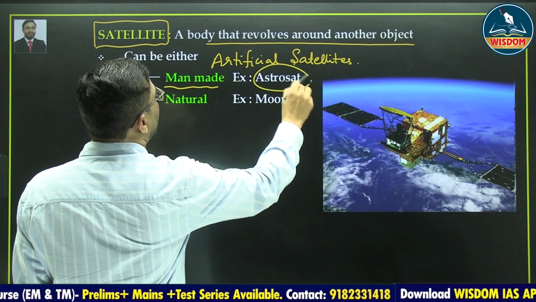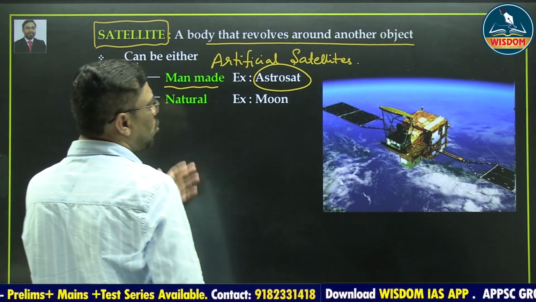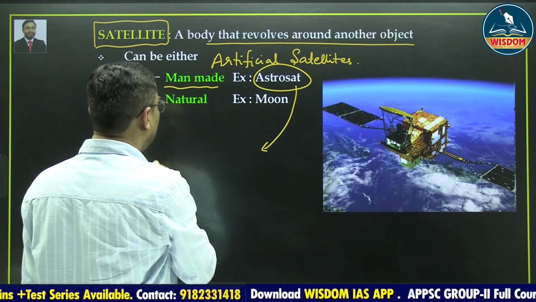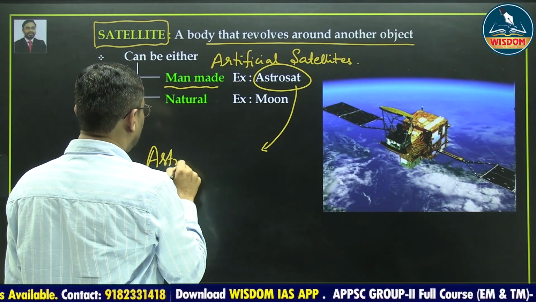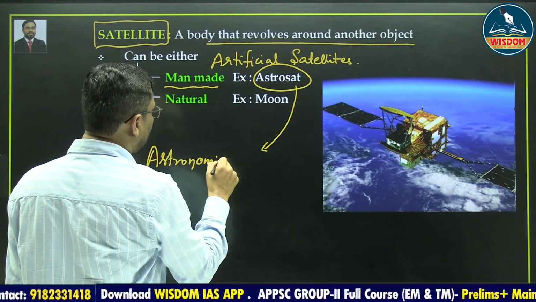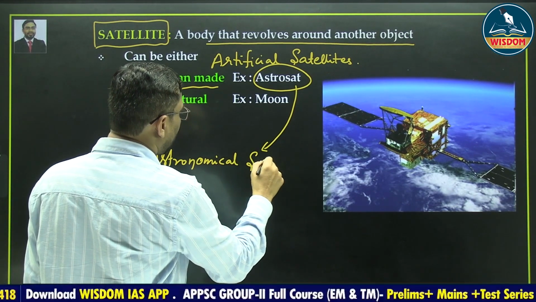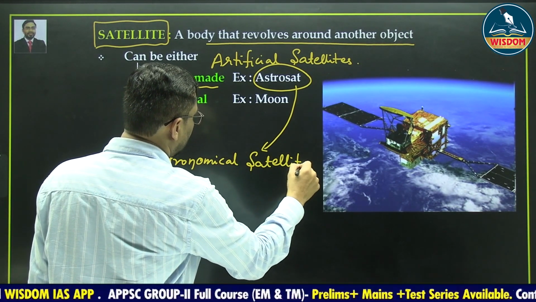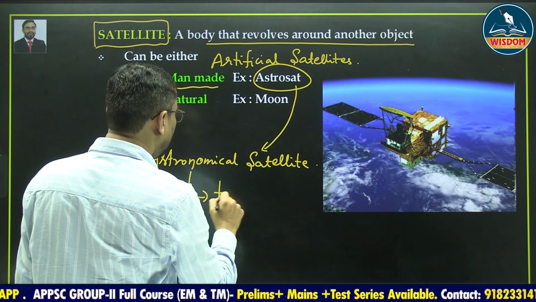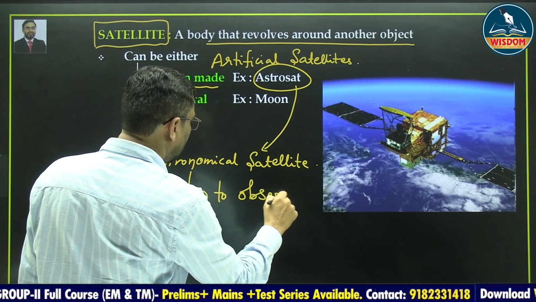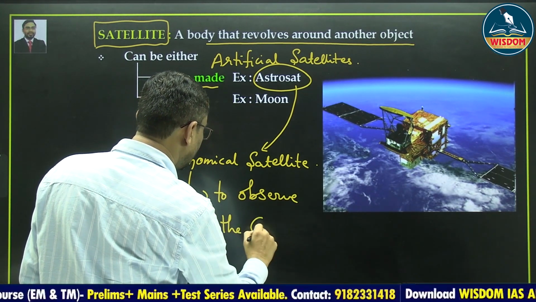For example, AstroSat. AstroSat is an astronomical satellite to observe the celestial bodies.